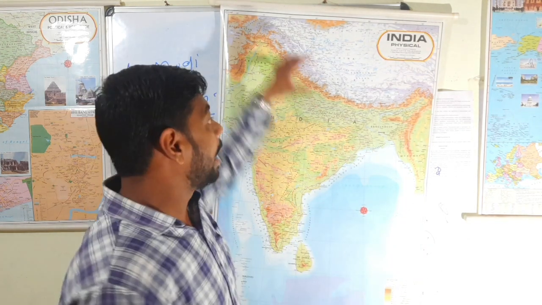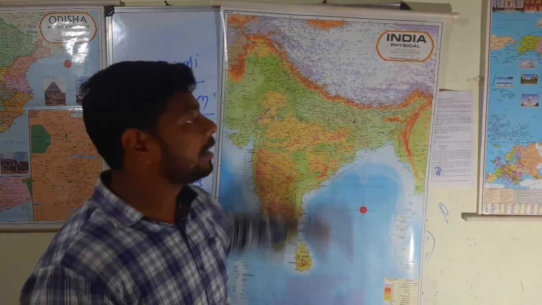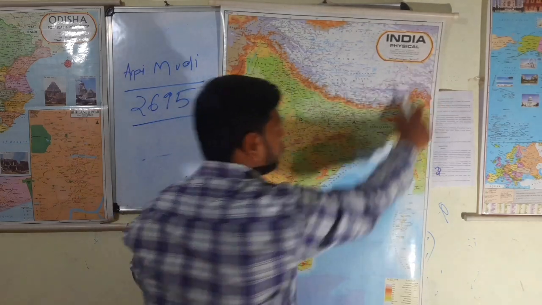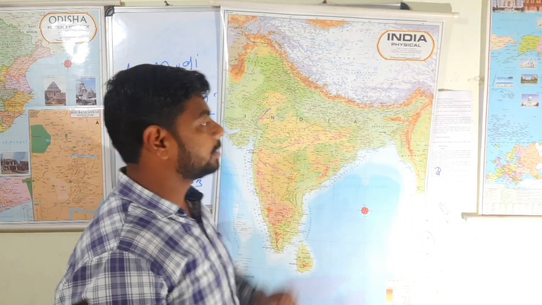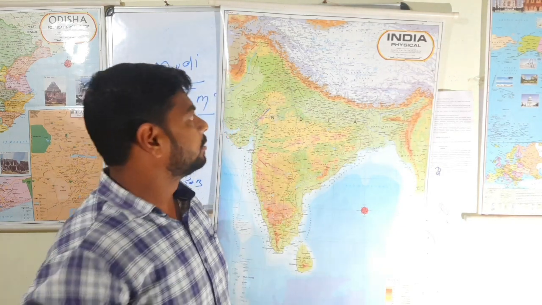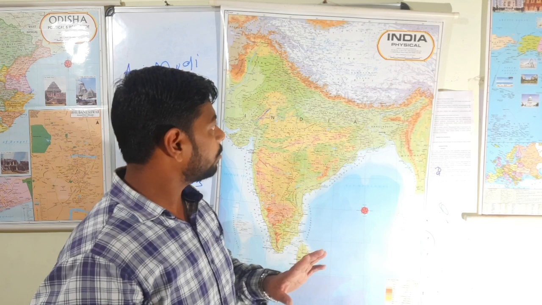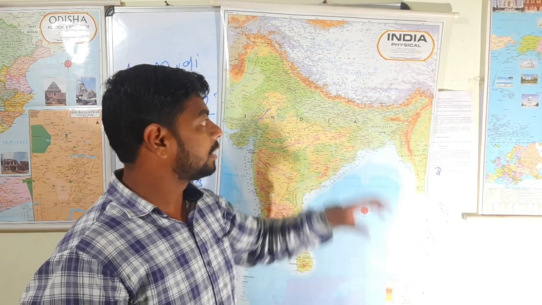Second one, it is a source of water. And when I say source of water, yes, in reality also, the Himalayan mountain ranges are made up of glaciers. So here a large number of glaciers are there, and it is a major source of many rivers, and 3 major river systems are there: Indus river system, Ganga river system, Brahmaputra river system. Siachen glacier, Yangtze glacier, many glaciers are there, and that is the major source of various rivers, right? Clear? So why the Himalayan mountain range is important, we understood.